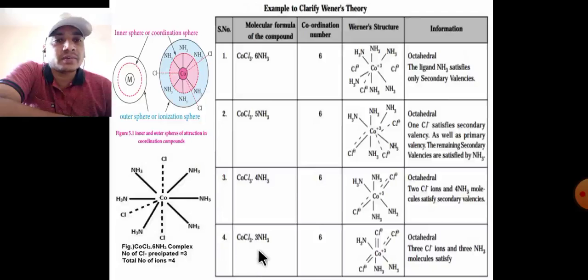And the last example, CoCl3 with 3NH3, where the 3 NH3 molecules show the secondary valency.